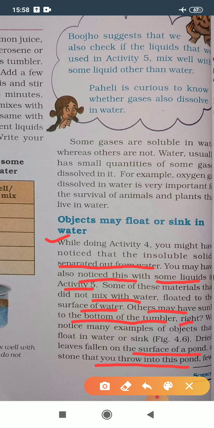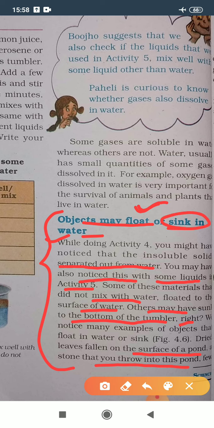Now, in this session, we are going to learn how objects may float or sink in water. That means the objects which have more volume will sink in water, but the objects with less volume will float on the water.